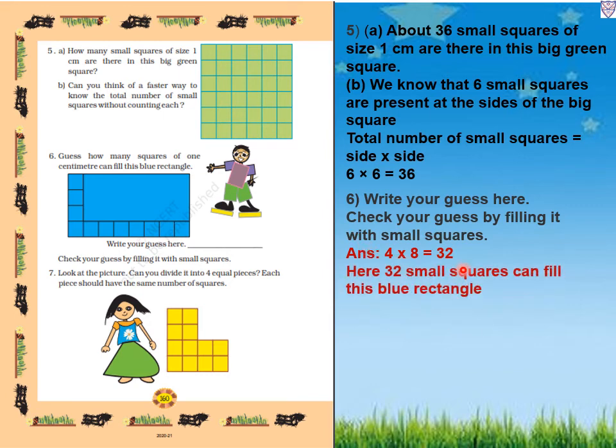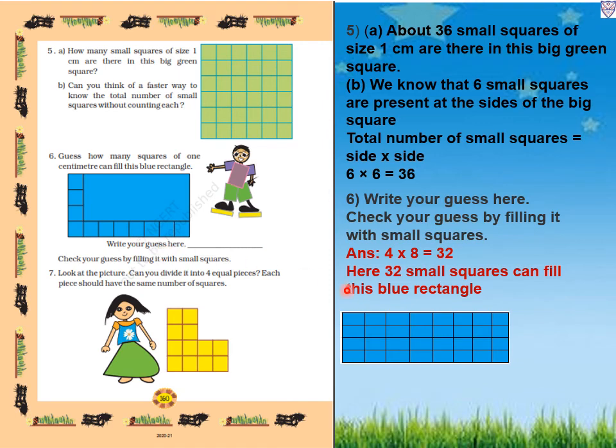So how many can we do? Here 32 small squares can fill this blue rectangle. So total 32 squares can be filled in this blue rectangle. So this way you have to draw in this blue rectangle. So there are 32 squares and my guessed answer is right.